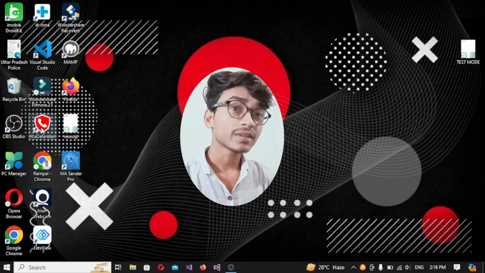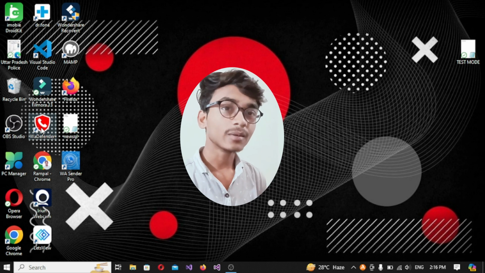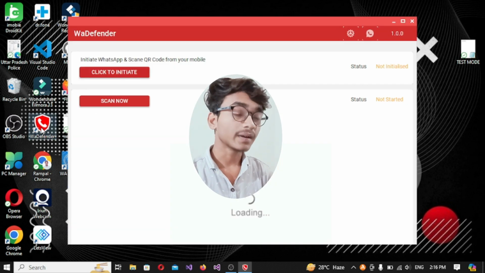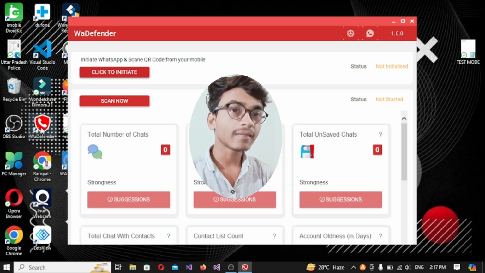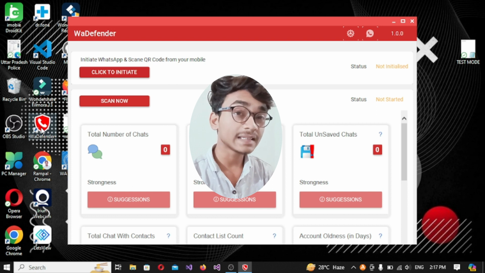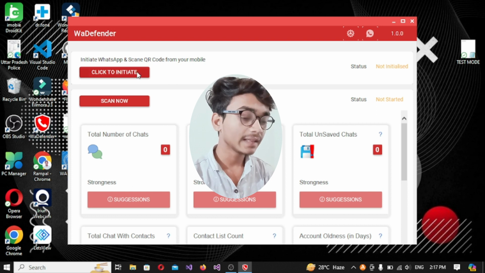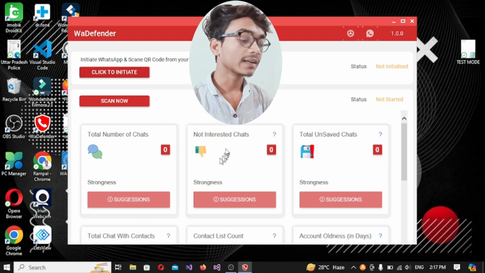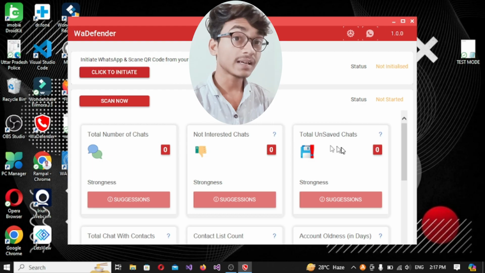Okay, so firstly I want to say here in the right side you can see my computer screen, and in the computer screen here's my WA Defender software. So after opening WA Defender, it's asking me to click to initiate your WhatsApp. So firstly I want to initiate my WhatsApp because if I will initiate, then I can see my account activity in their dashboard, because here you can see total number of chats, not interested chats, total unsaved chat. But after initiating my account, you can see the dashboard and my account quality.